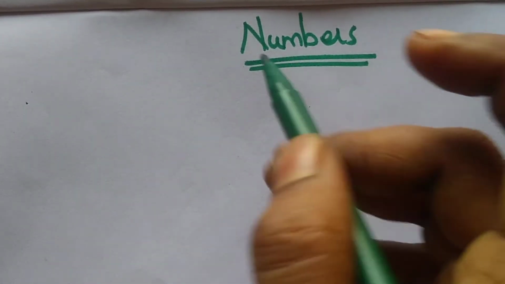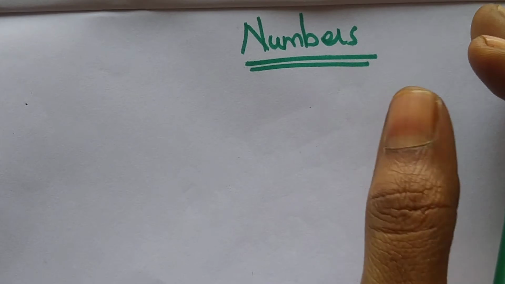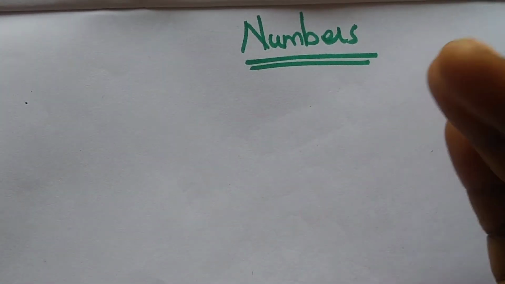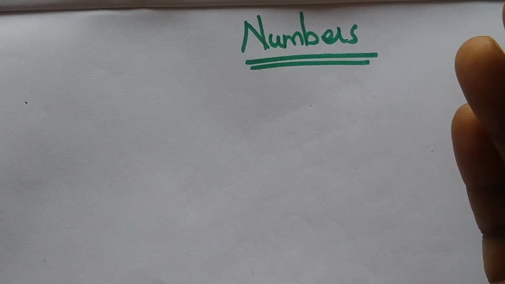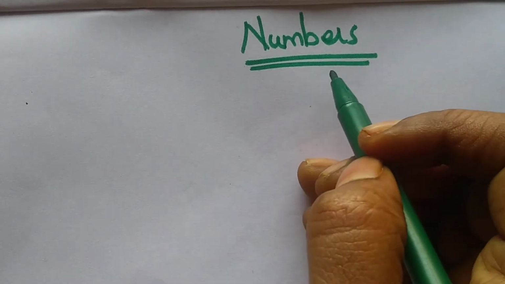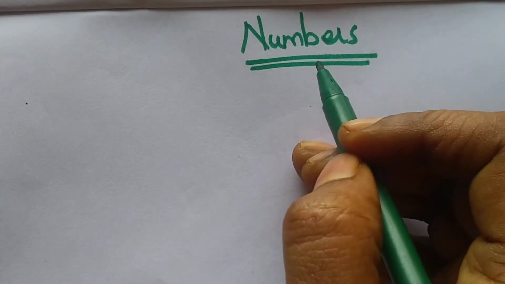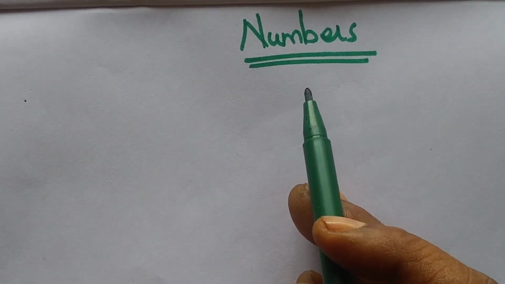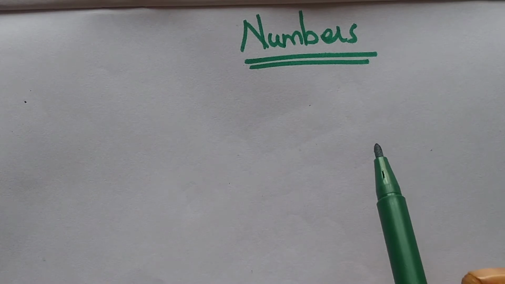In this video, we are going to see some of the basic steps to get more comfortable handling our maths subject. The basic topic is numbers. So in maths, what are called numbers?